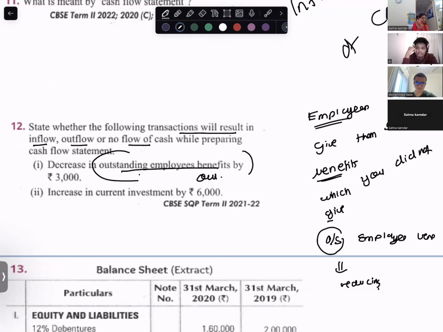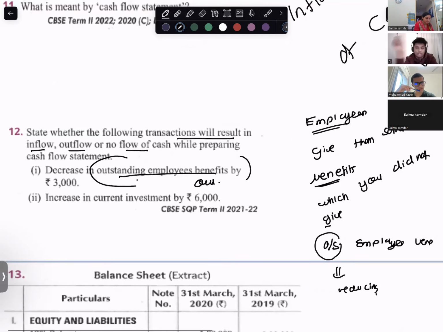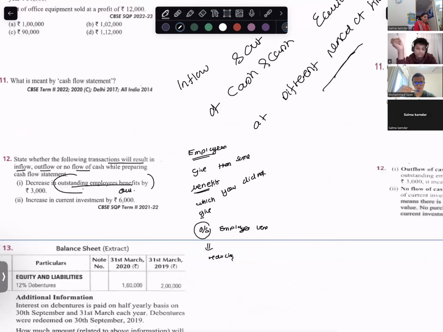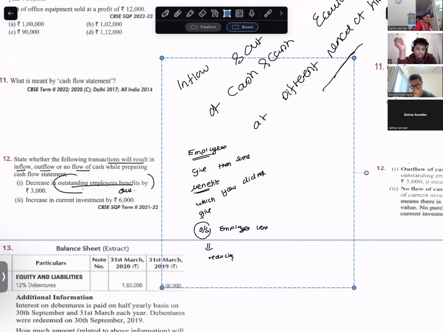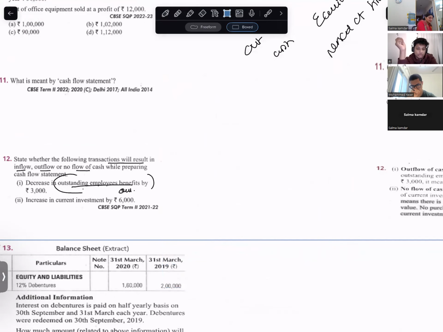Next one. Increase in current investments. Inflow, outflow, or no flow? Current investment is cash and cash equivalent.